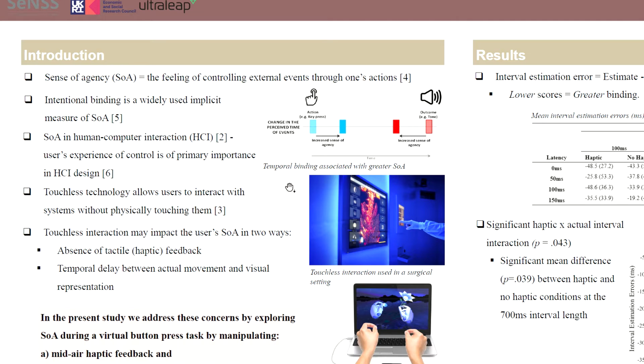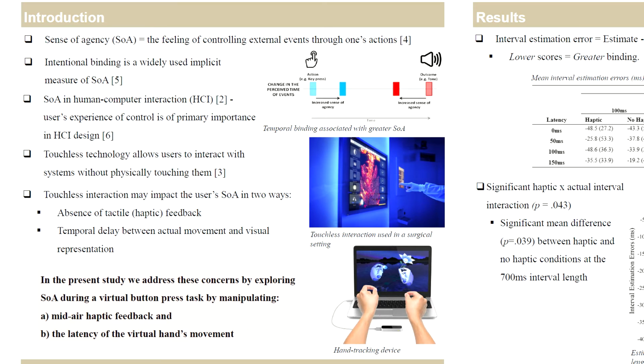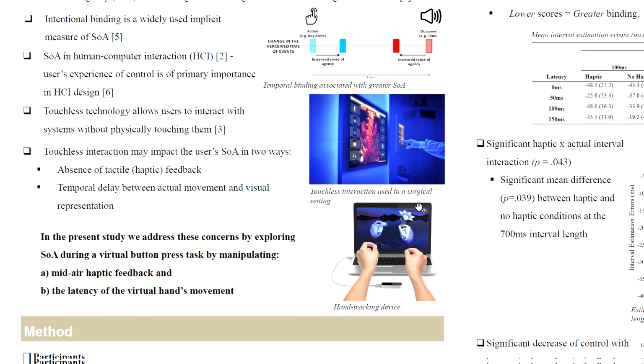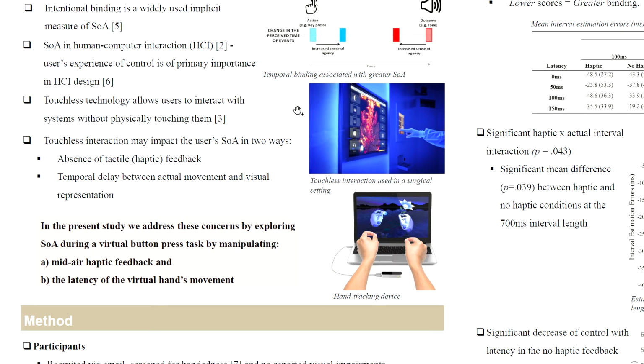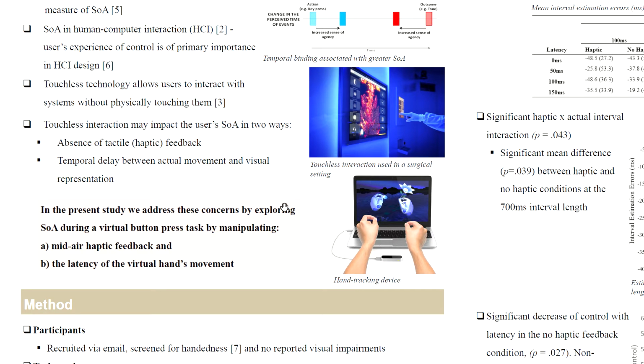There's been an interest generated in human-computer interaction as the user's experience of control over a system is of primary importance. Touchless technology now allows us to interact with these systems without actually touching them. Examples here showing in the surgery setting and also a hand tracking device. These interactions may impact agency given the natural lack of physical touch, so tactile feedback, and also a temporal delay between actual movement and the visual representation.